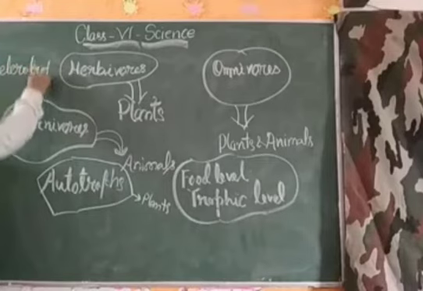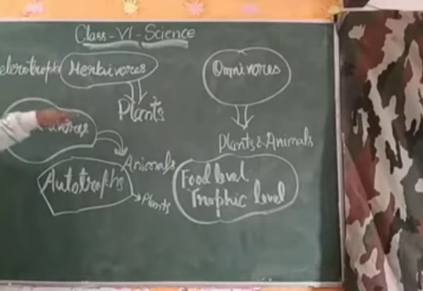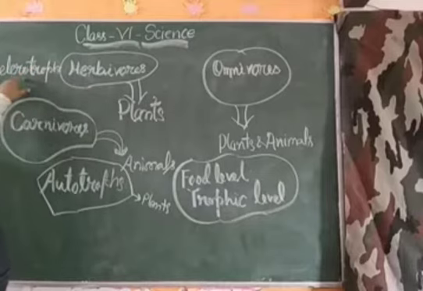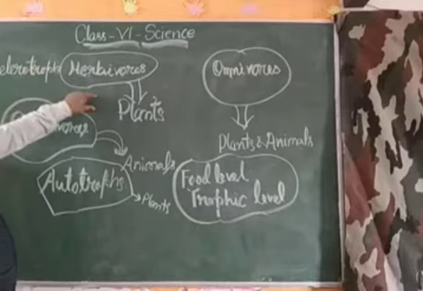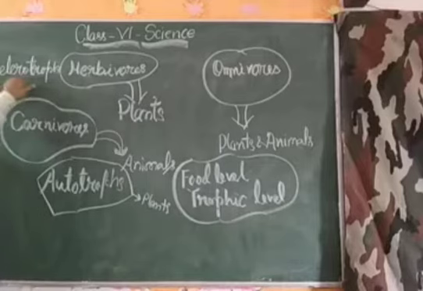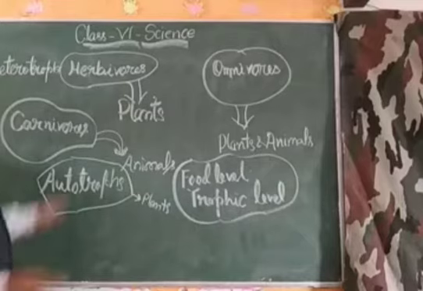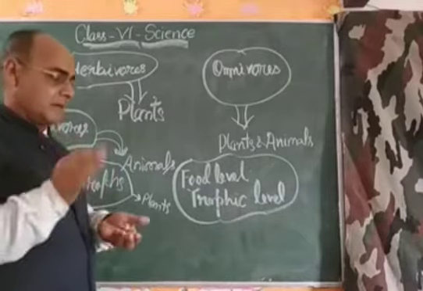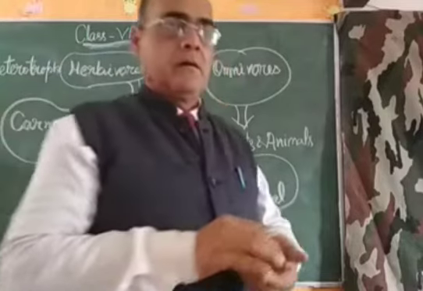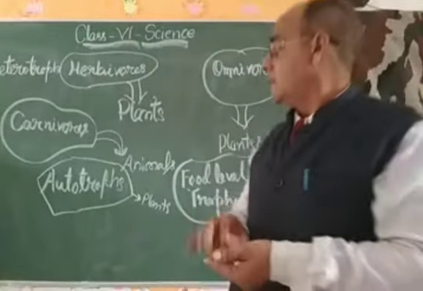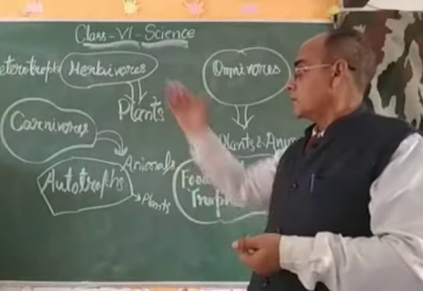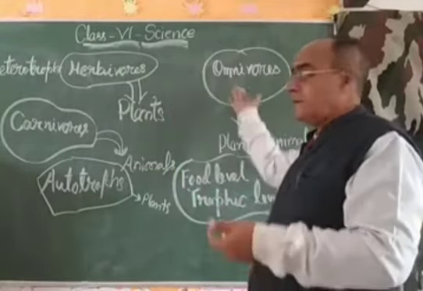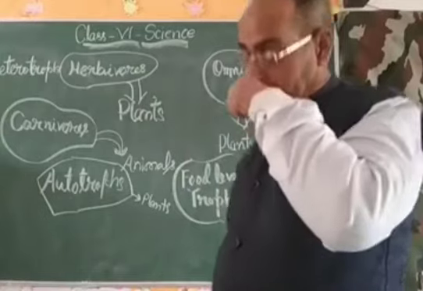Heterotroph. All the animals as well as the fungi and the bacteria are dependent on others for food, and they are called heterotrophs. So my dear students, these are the different kinds of living organisms: autotroph, heterotroph, herbivore, carnivore and omnivore.